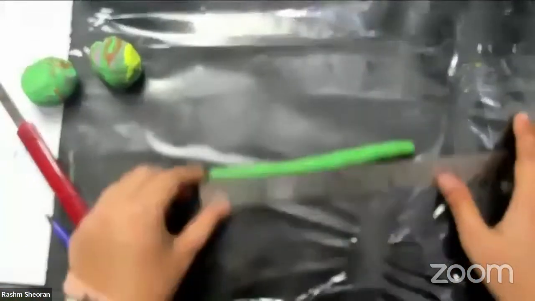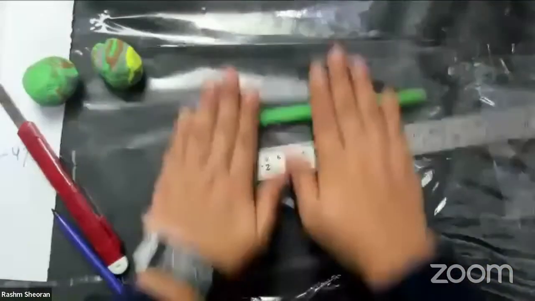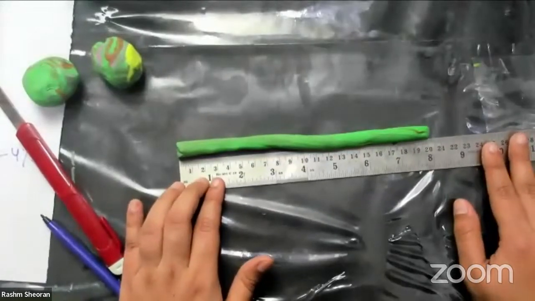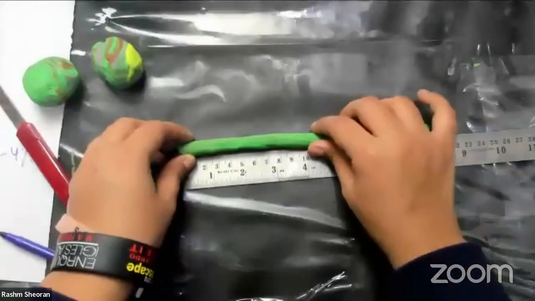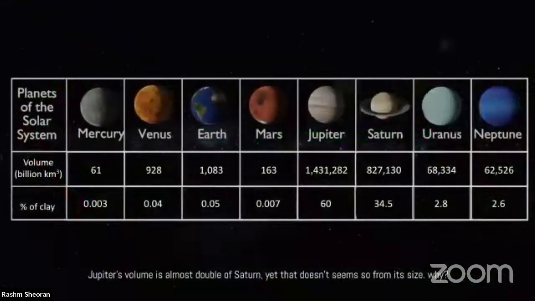So like this, we are over here and let's see how much. I need 20 centimeter once again. So this is 20 centimeter, right? What do I need now? If I go back to my presentation, so you can see here, for Saturn, I need 0.5. For Uranus, I need 0.8.